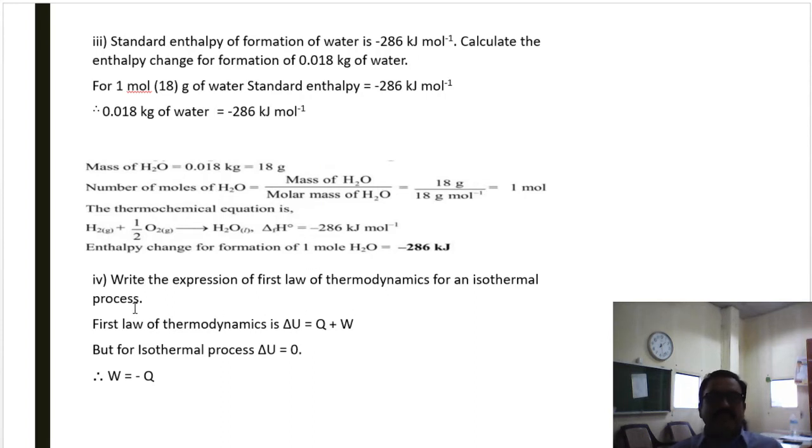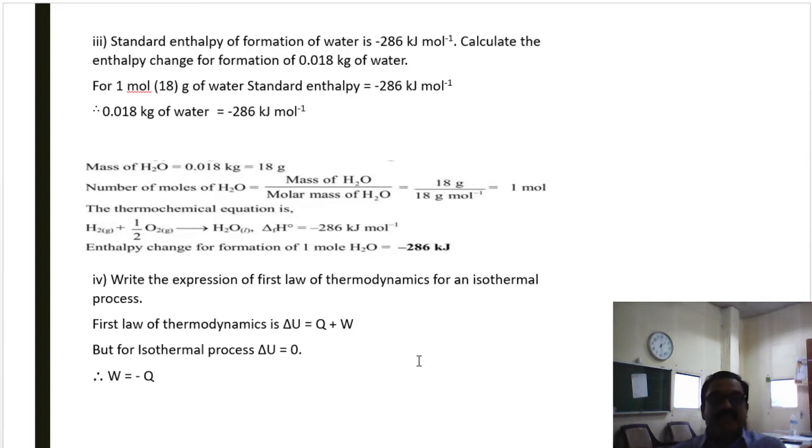Okay. Fourth question. Write the expression of first law of thermodynamics for an isothermal process. The first law of thermodynamics has the mathematical equation: change in internal energy delta U is equal to heat supplied plus work done, that is delta U is equal to Q plus W. Isothermal process means a process which is carried out at constant temperature. That is, for an isothermal process, T1 is equal to T2, delta T is equal to 0.